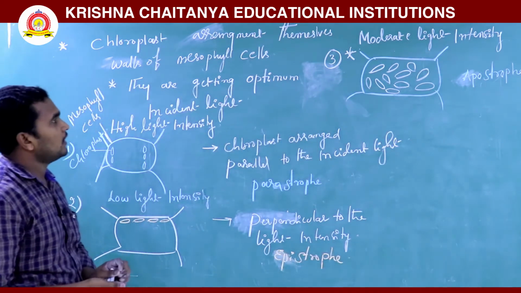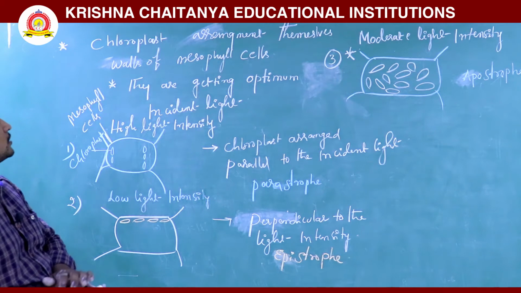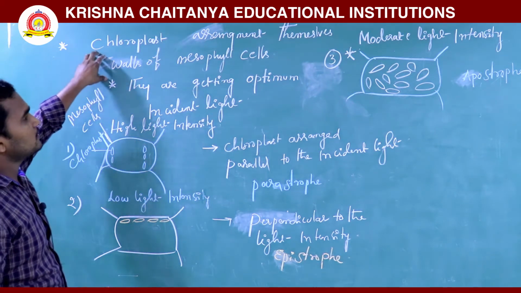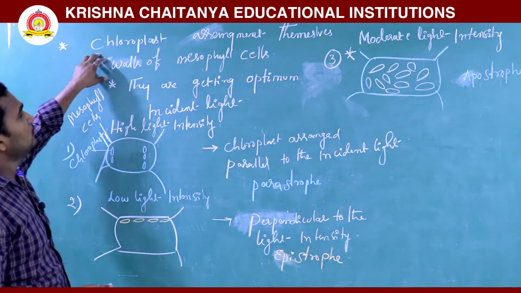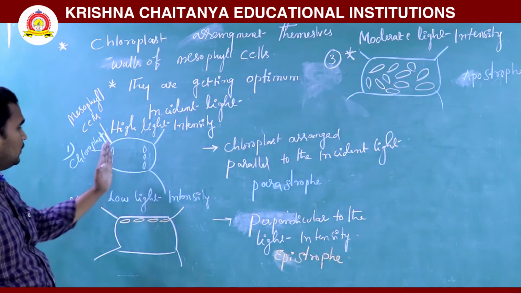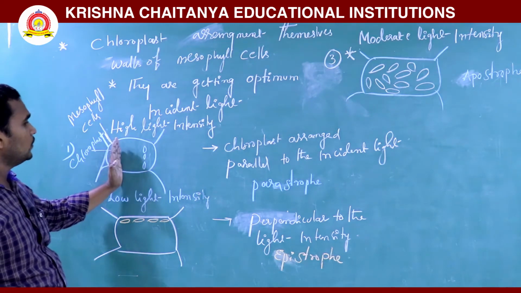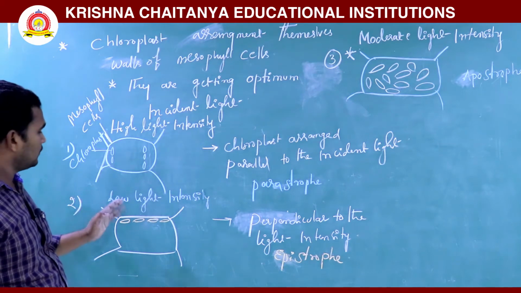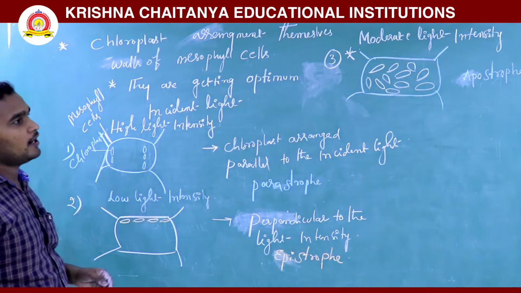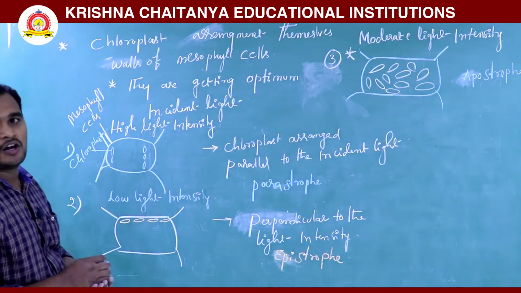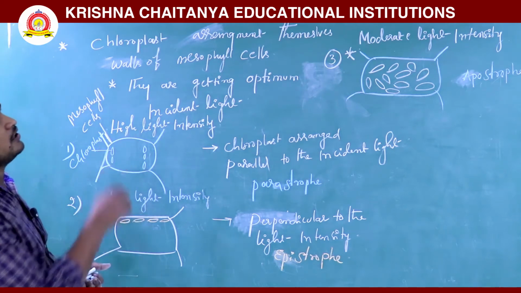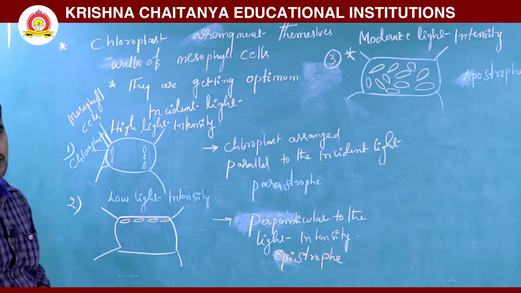So this is the arrangement of chloroplasts in the walls of mesophyll cells. Generally, in high light intensity the chloroplasts are arranged parallelly. In low light intensity they are arranged perpendicularly, and in moderate light intensity they are arranged normally, irregularly.